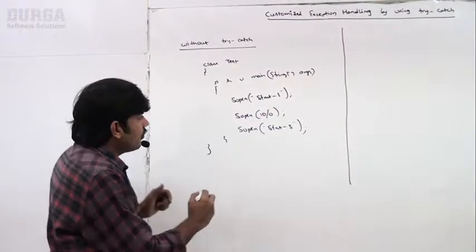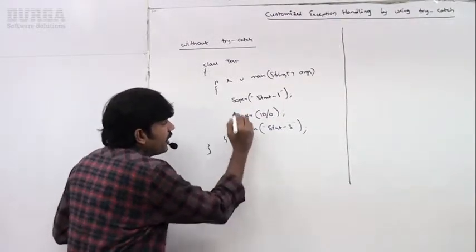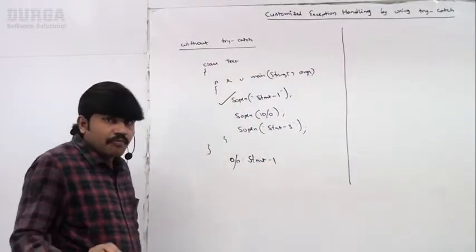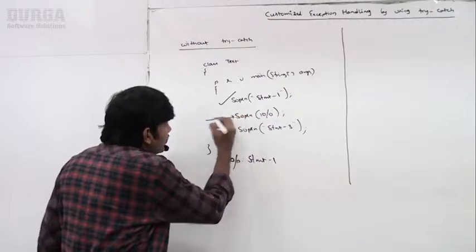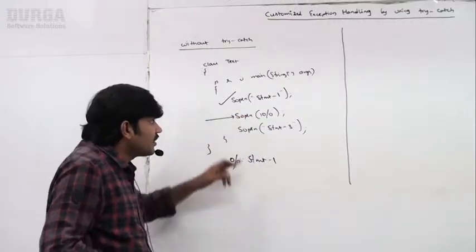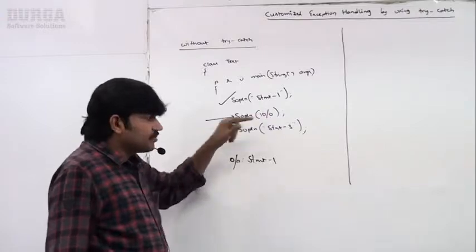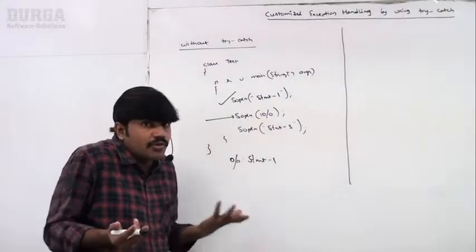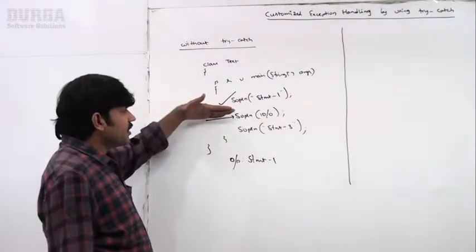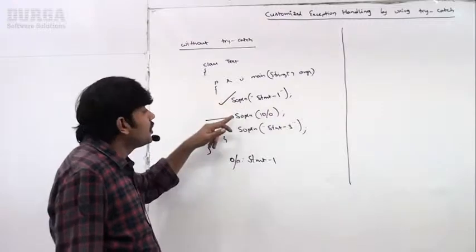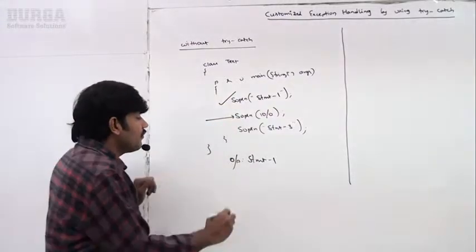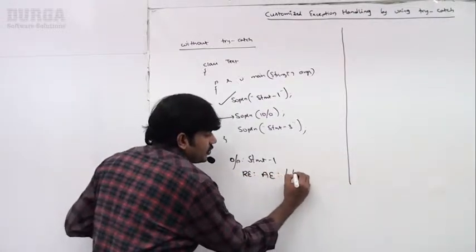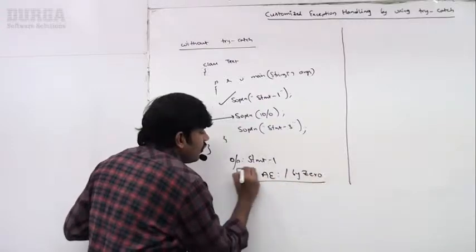Very simple. If I execute this code, statement 1 will be printed normally. But while executing this line, SOP of 10 by 0, arithmetic exception will be raised. But there is no handling code. You are not having any handling code. Immediately the program will be terminated here only. Runtime exception, arithmetic exception, division by 0, like this, right?